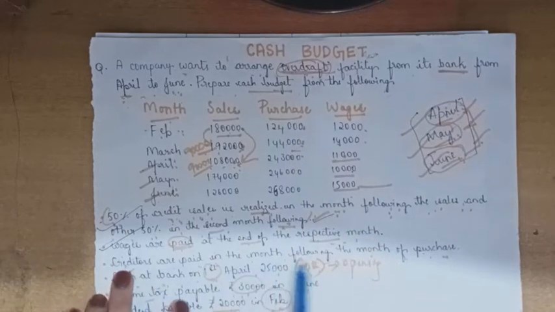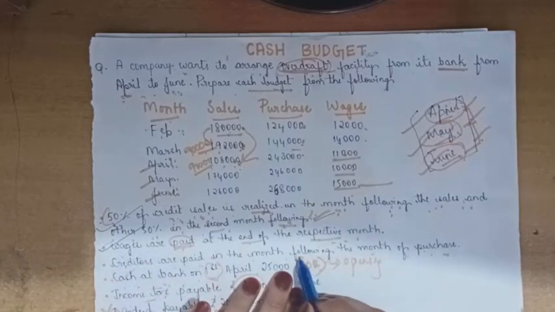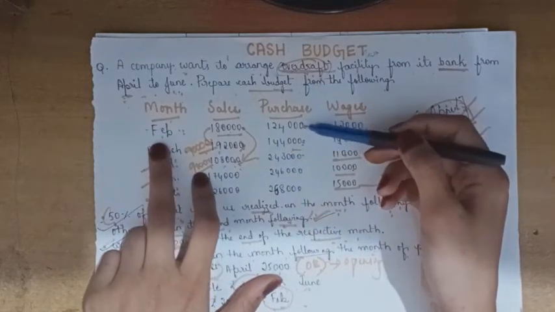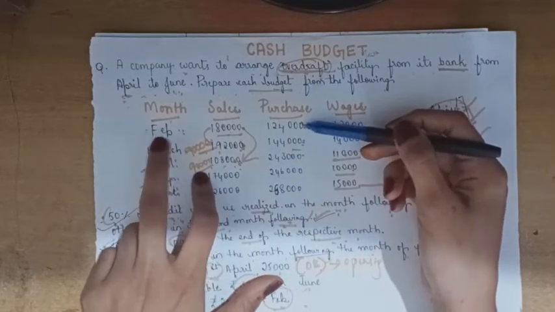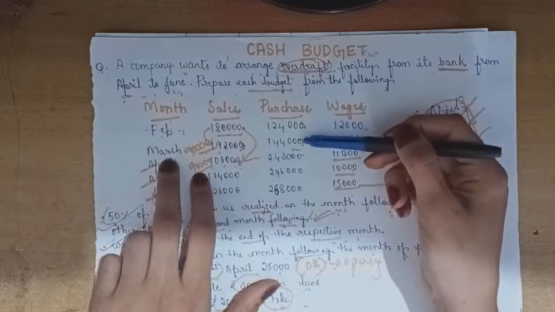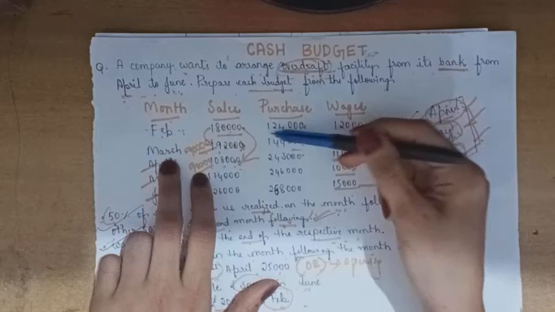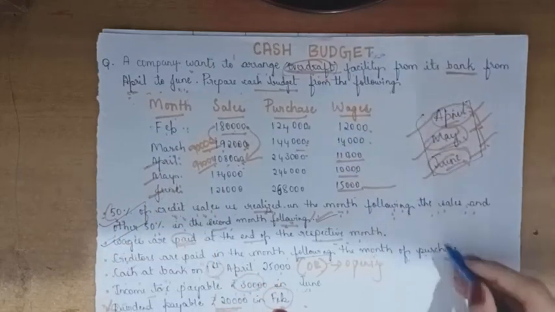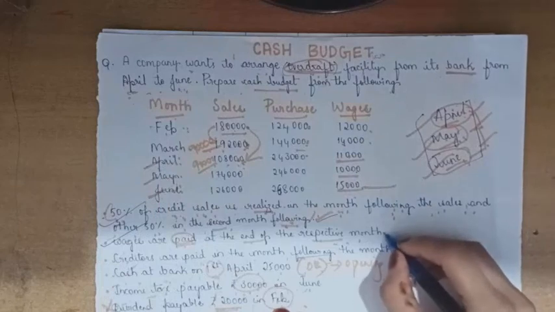If the purchase is 1,20,000 in February, the payment will be done in March, and if the purchase in March is 1,44,000, it will be paid in April, like this. This is also easy.